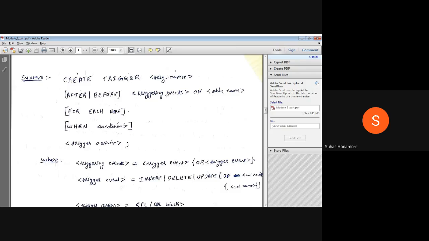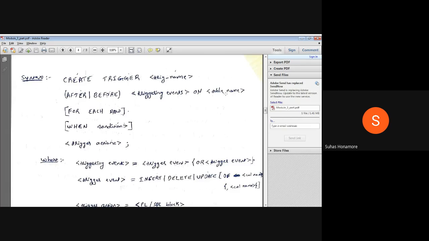That is nothing but while inserting only, or while deleting, or while updating, or a combination of these three. So insert, delete, or update, whichever of these you mention is when the trigger performs. If you are not mentioning any, by default normally it will be insert only, so you can include all three. Okay, on which table you want to perform it, that also you can give. Suppose if you have more tables, you can give more tables also. But in general, a trigger will normally be performed on a single table only.